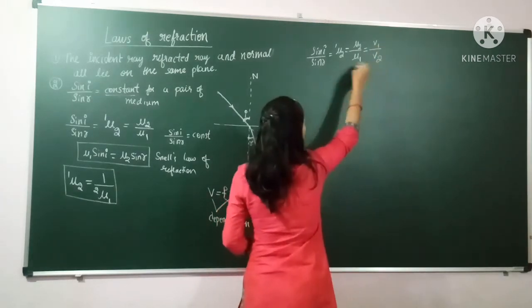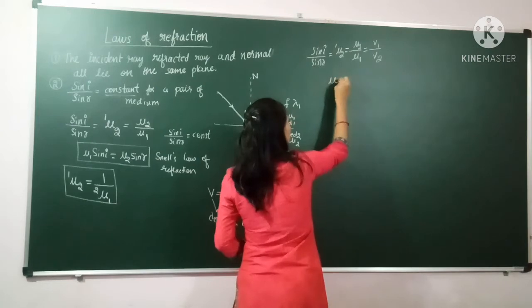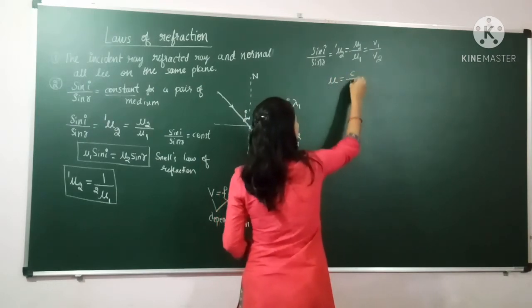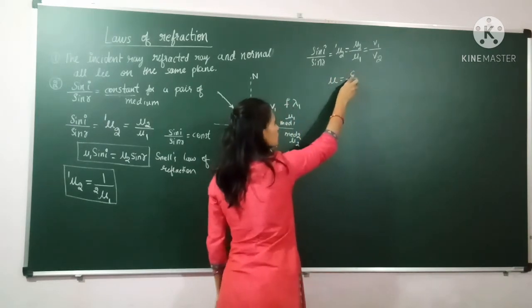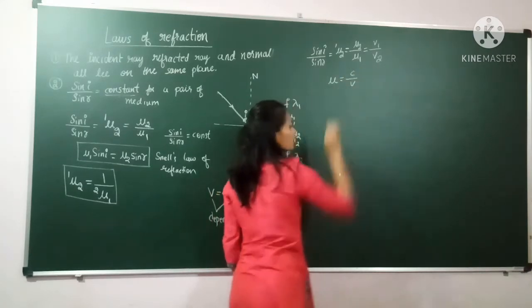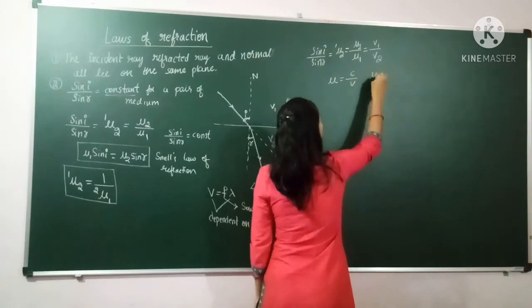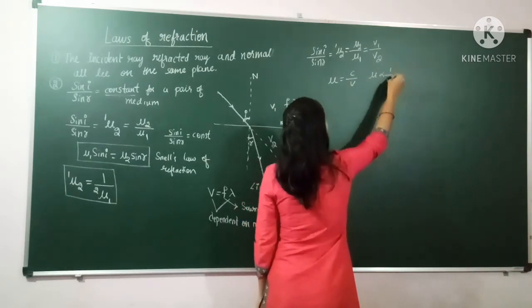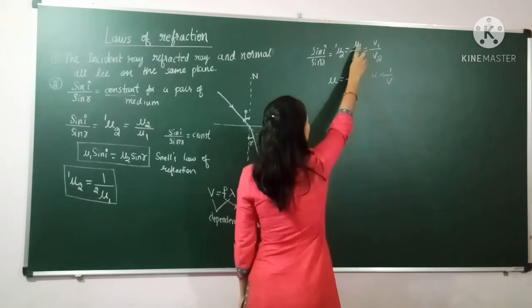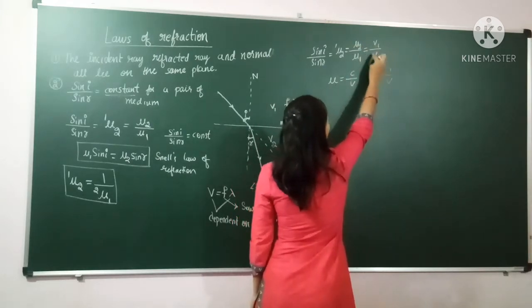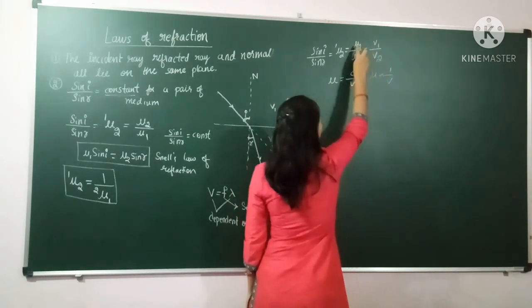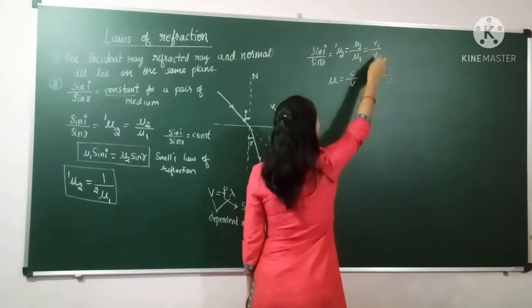Why we are writing v1 by v2 means refractive index is equals to c by v. Here c is the velocity of light in the air or the vacuum medium. So this value will be always remains constant. So if it is constant means refractive index is inversely proportional to velocity. So for that reason here mu2 means here inverse relation, mu2 by mu1 means v1 by v2.